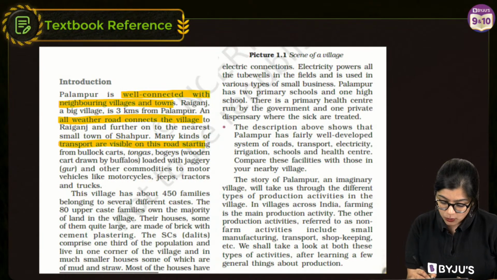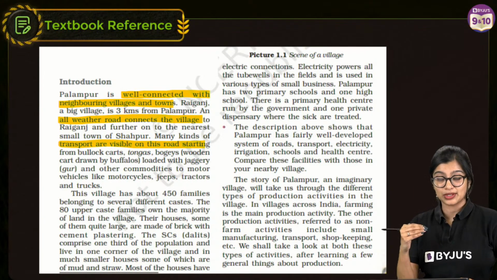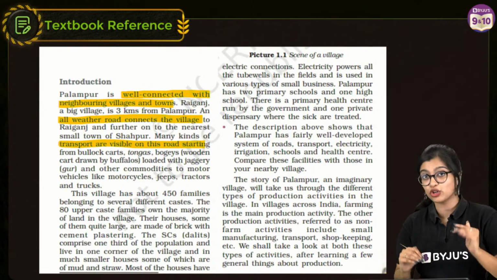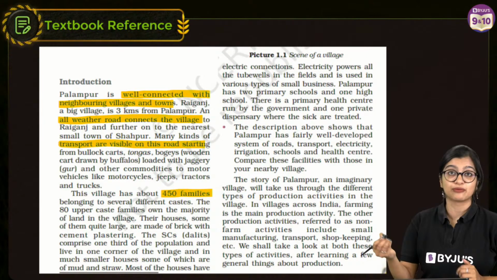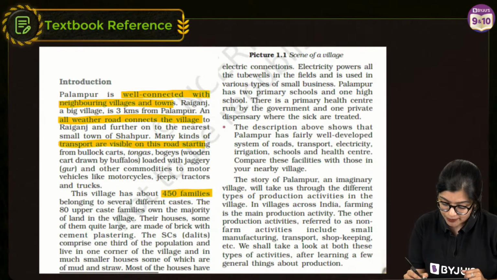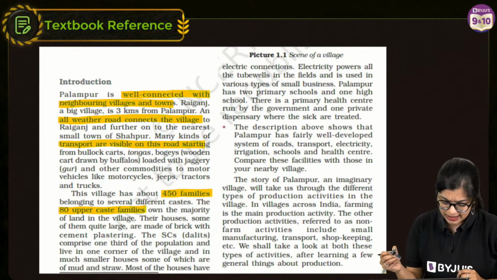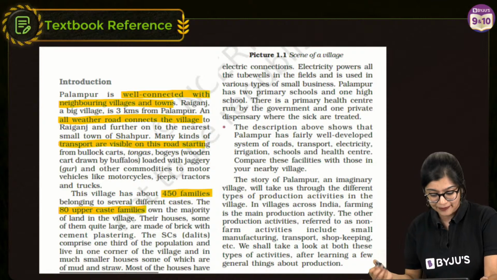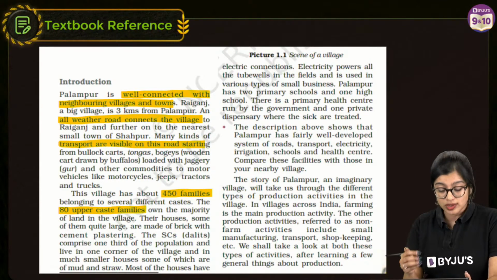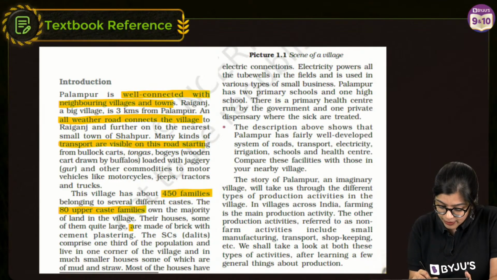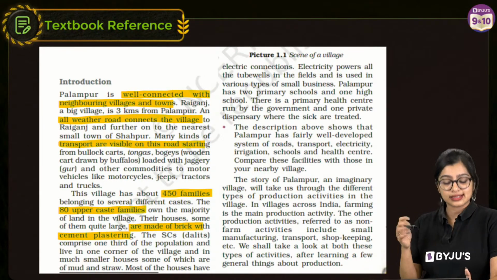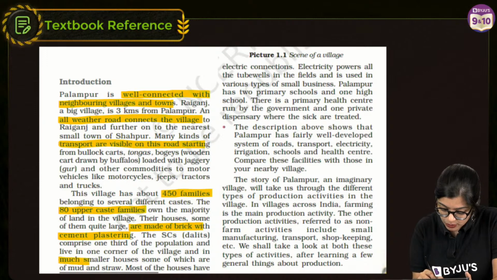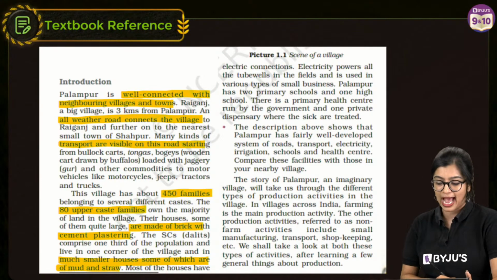Now, along with this, please highlight with me because I'll tell you what kind of questions you can get. Now, we know that there are about 450 families that live in Palampur, which all belong to different castes. And of course, we know that there are 80 upper caste families and a majority of them own land there. And we also see that the houses are made of brick and some cement plastering, while there are some families who have smaller houses made of mud and straw.